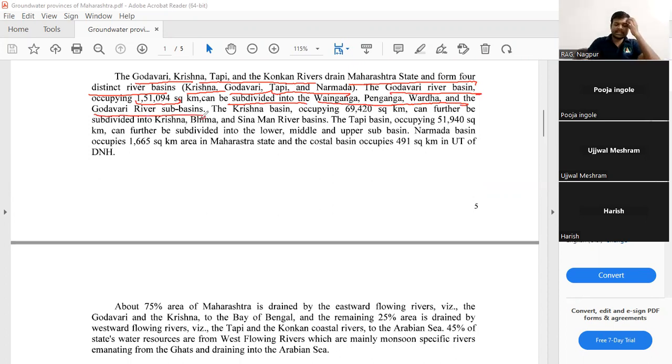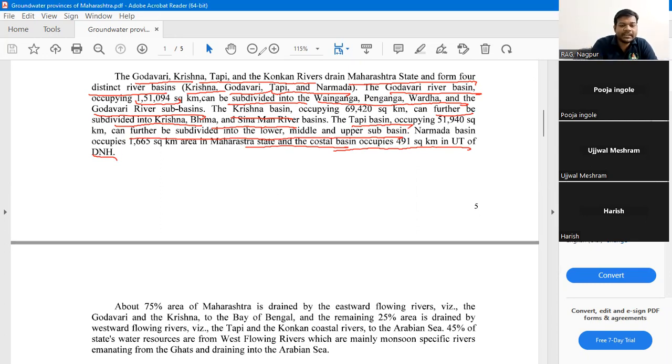These are the four subbasins of the Godavari river basin. The Krishna basin can further be subdivided into Krishna, Bhima, and Sinaman rivers. Then the Tapi basin can further be subdivided into lower, middle, and upper subbasins, and the Narmada basin in Maharashtra state. The coastal basin occupies 491 square kilometers in the union territory of Dadra and Nagar Haveli.